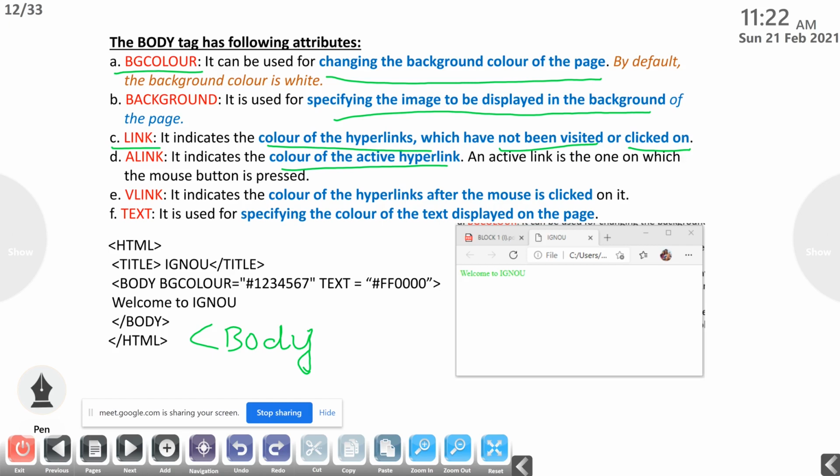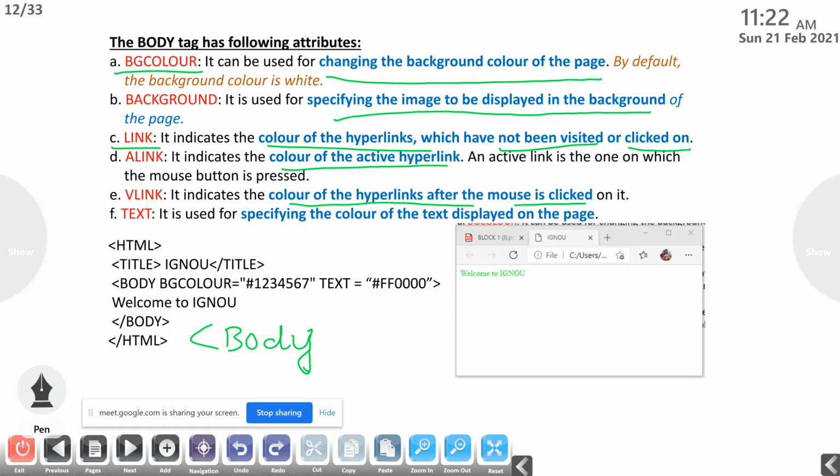The next one, vlink, that is visited link. It indicates the color of the hyperlinks after the mouse is clicked. That means when we visit a page and come back, we can notice that the color of the hyperlink may change. So what will be the color of a visited link? That we can specify by using the vlink attribute of the body tag.